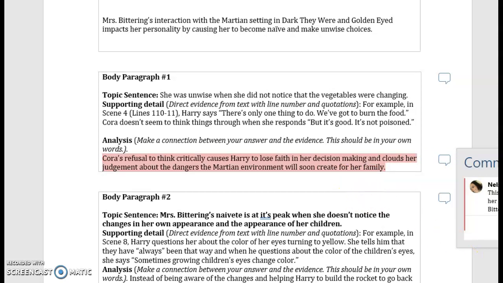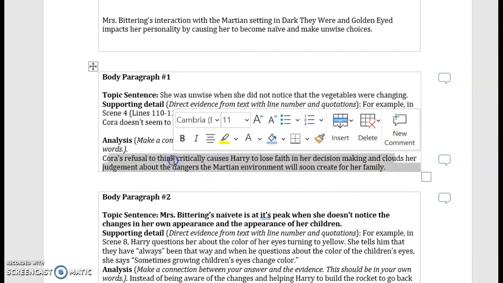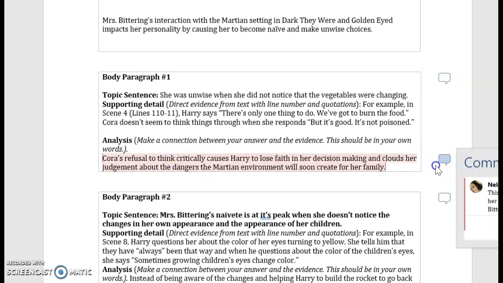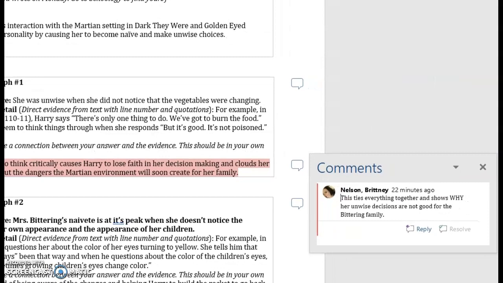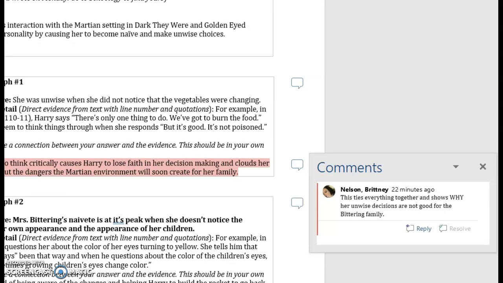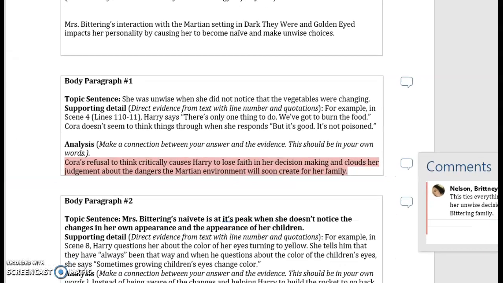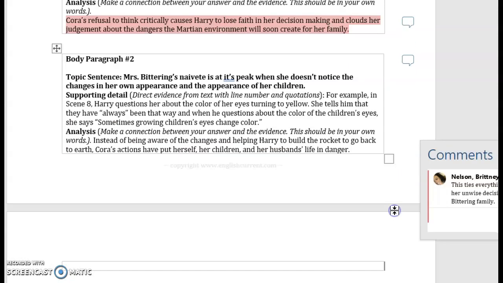And then if I look at the comments on my screen, Ms. Nelson gave me a comment that says, "this ties everything together and shows us why her unwise decisions are not good for the Bittering family." That's what your analysis should be. Now, going into body paragraph 2.